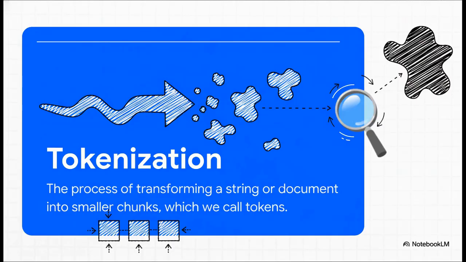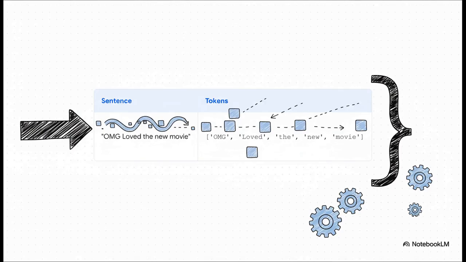Okay, now for a really, really important step called tokenization. We can't analyze a sentence as one big chunk. We've got to break it down into its building blocks, the words themselves, and each of these little word chunks is called a token. So what happens is we go from one long piece of text to a nice, neat list of individual words.